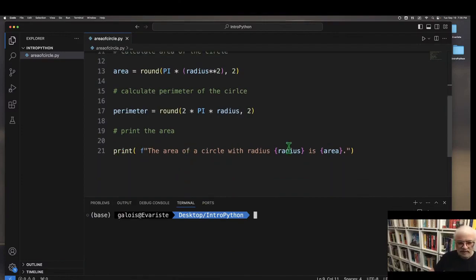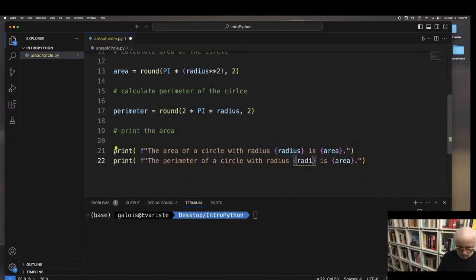Let's do the same thing for the perimeter. We want to keep the radius the same. Okay, so now let me explain what's going on. So we're formatting the print statement, and this is the syntax. We say print, parentheses, F. F means I'm going to format a string and then insert a variable inside that string.